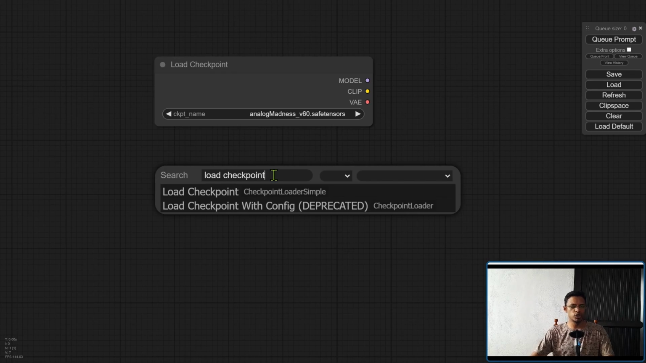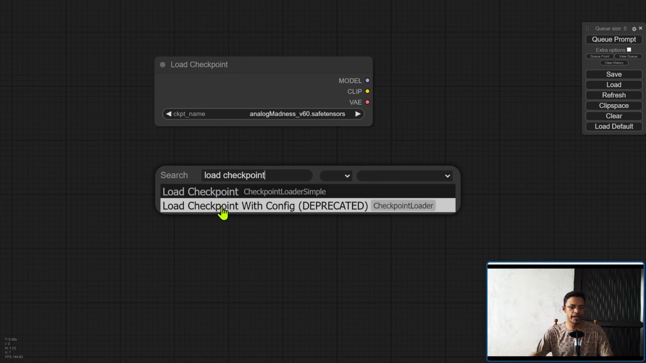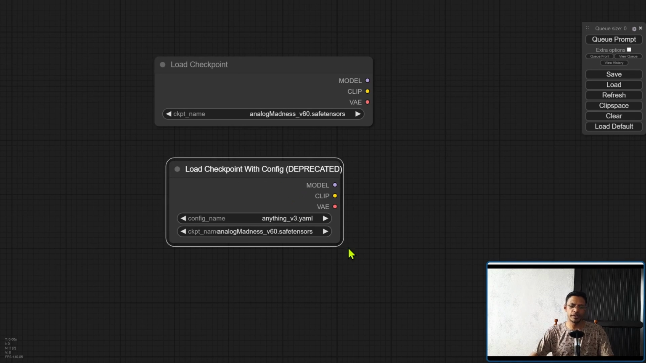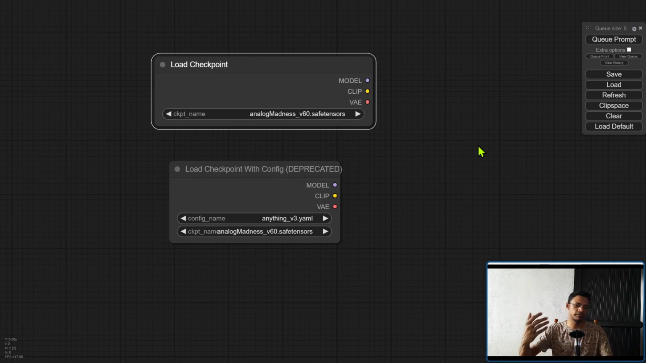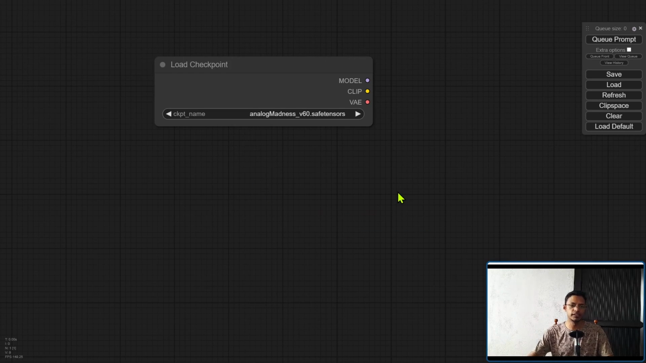Now, if you search for load checkpoint in this search, you will see that before we had a node called checkpoint loader, and right now it's saying deprecated. That's because we no longer need it. The simple version basically is replacing the other one. Previously we had to find the model plus a configuration file, but with this simple checkpoint, it's no longer required. It will automatically get the correct configuration.